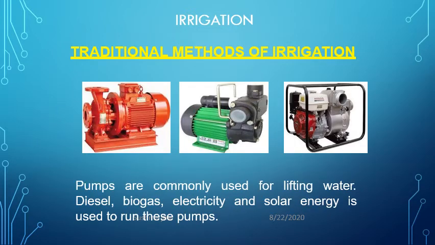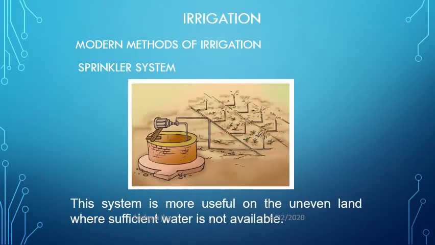Gradually, pumps came to be mostly used for lifting water, and forms of energy like diesel, biogas, electricity and solar energy were used for irrigation purposes. Now let us see the modern methods of irrigation.